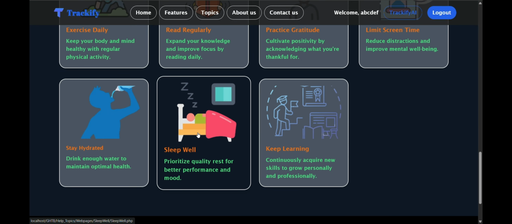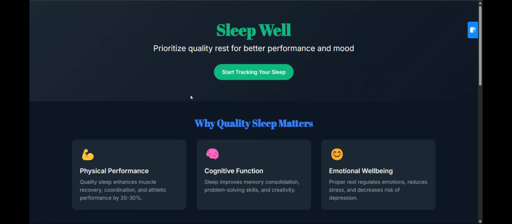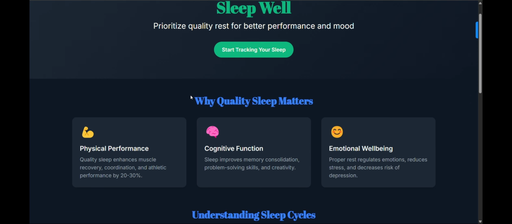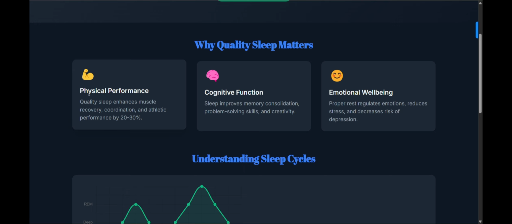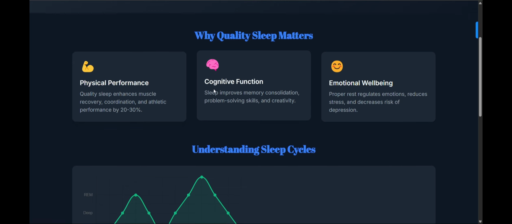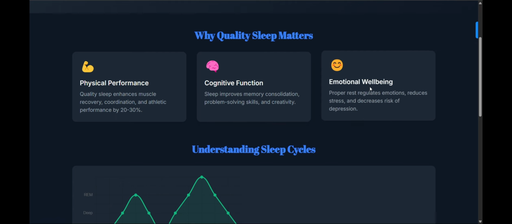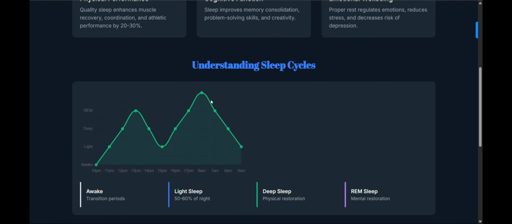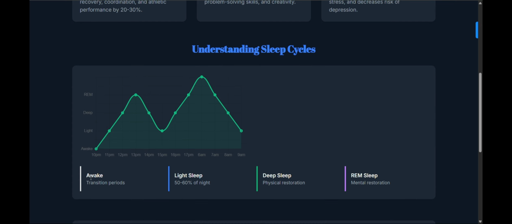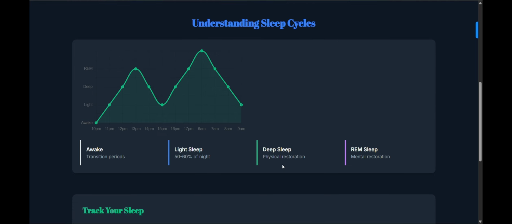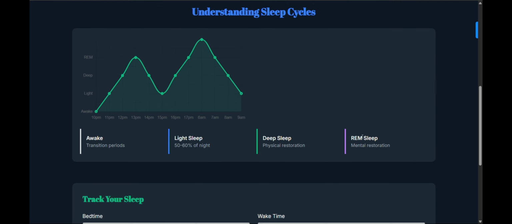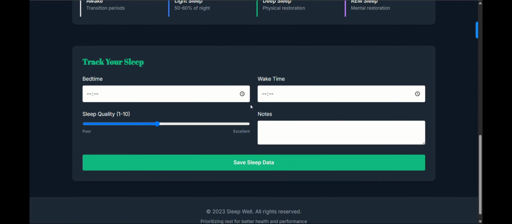I have also added a Sleep Well tracker, which will track the sleep quality and the hours I have slept. In this, why is good sleep important? It will increase physical performance by 20 to 30%, cognitive function, problem solving skill and creativity, and emotional well-being. And this is the chart which shows for how much time the user is awake, for how much time the user gets light sleep, for how much time the user gets deep sleep, and REM sleep for mental restoration.